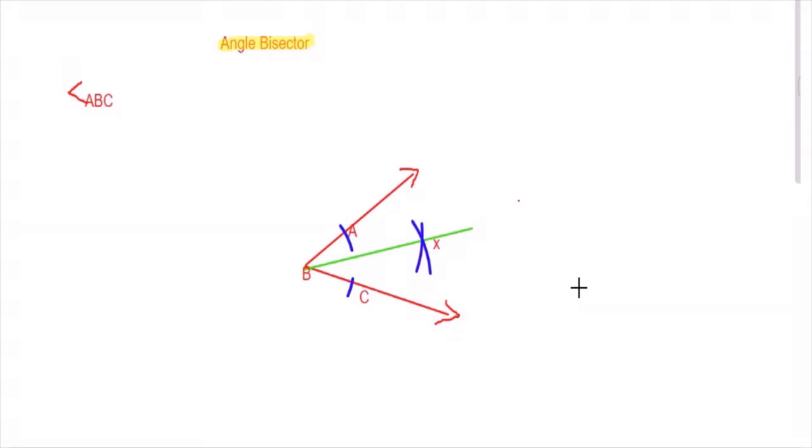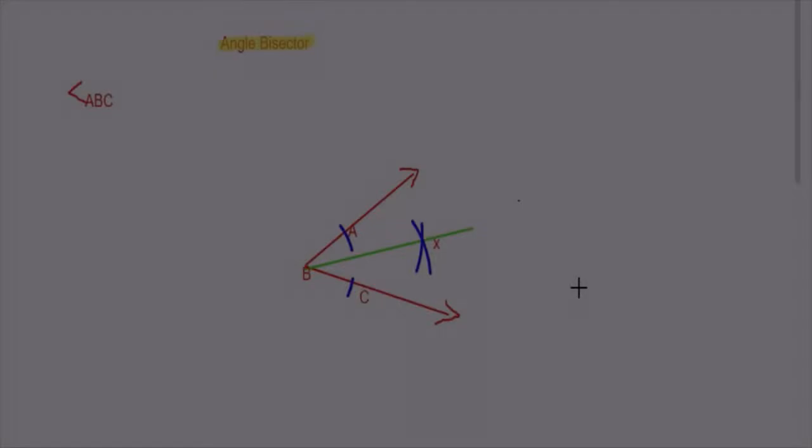You need to repeat this. This means repeat the video so that it can be fixed properly in your mind. This is something which you have learned earlier. So the next one is constructing a perpendicular bisector of a line segment. Let me write over here.